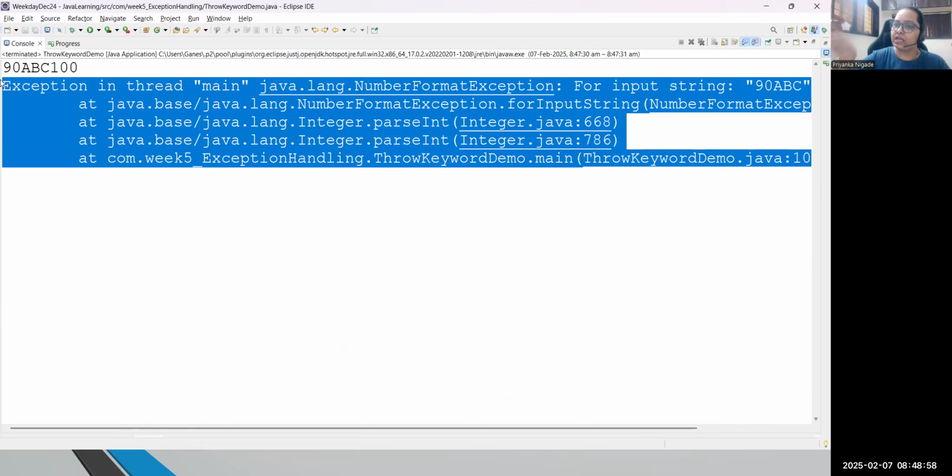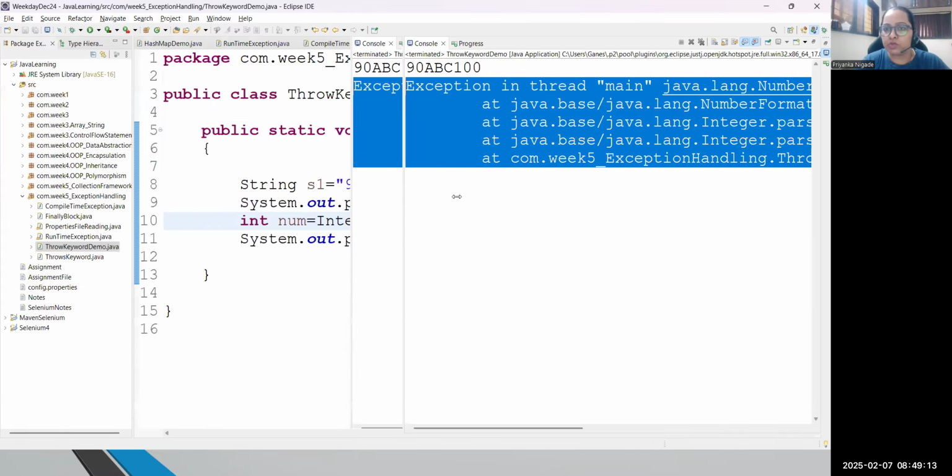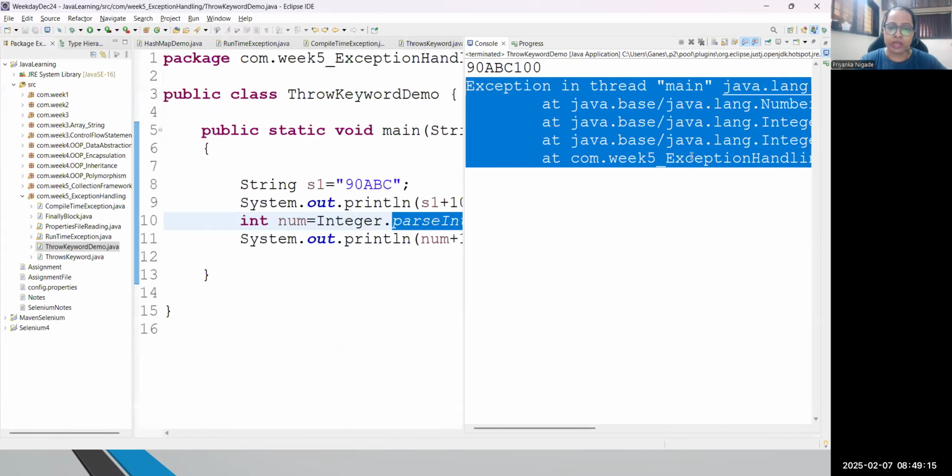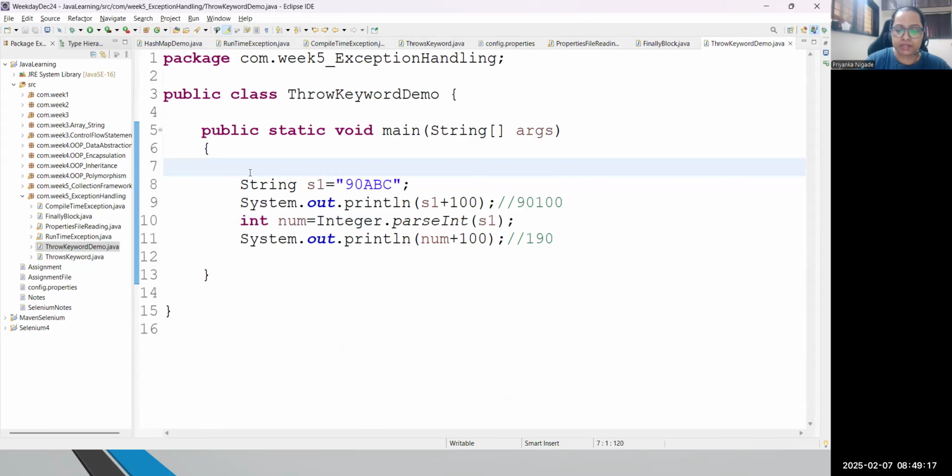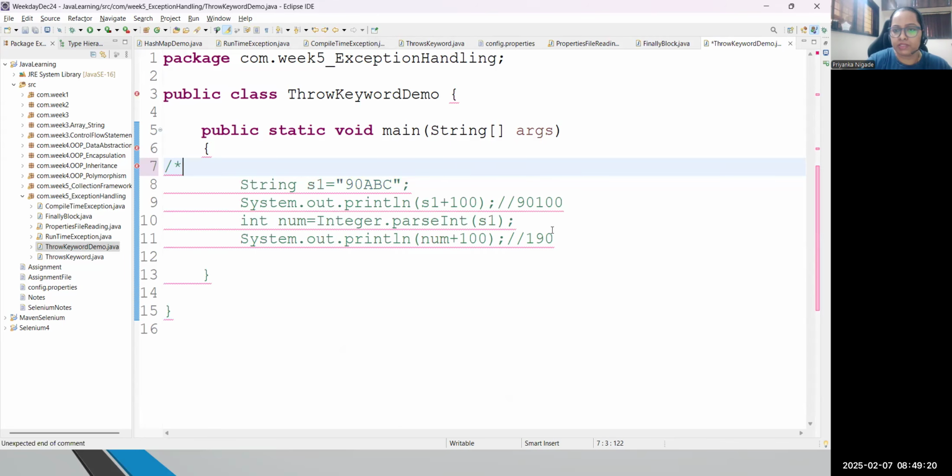By default, for whatever classes are there in Java, in which line this exception actually occurred, you are able to see the complete stack trace. And this part is called exception propagation. Got my point? Because in some exceptions, you will be able to see the complete flow in this manner. But if I comment this out, now please have a look.